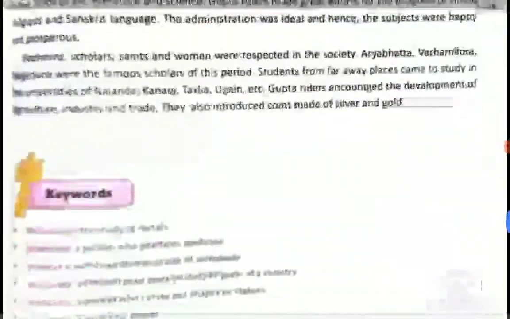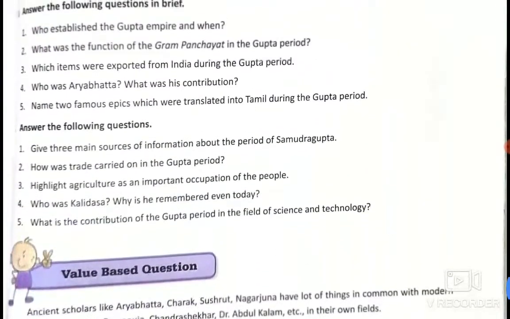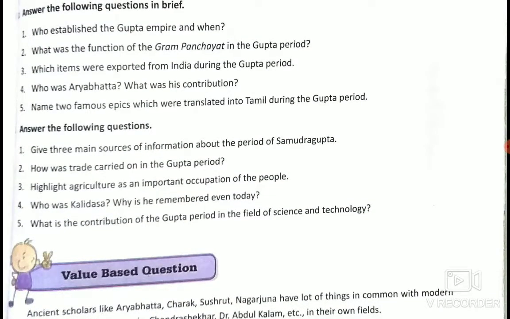Children, please change the paragraph and write the answer when there are two parts in the same question. Here it is given you two parts. Who was Aryabhat and what was his contribution? So write separately. Who was Aryabhat? First part. Second part, what was his contribution?